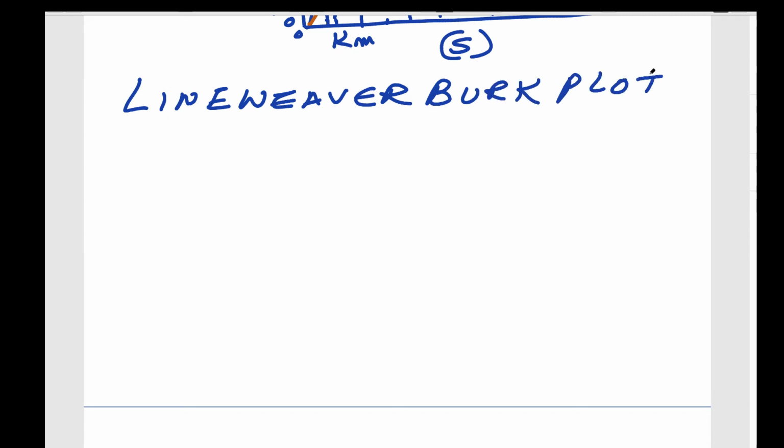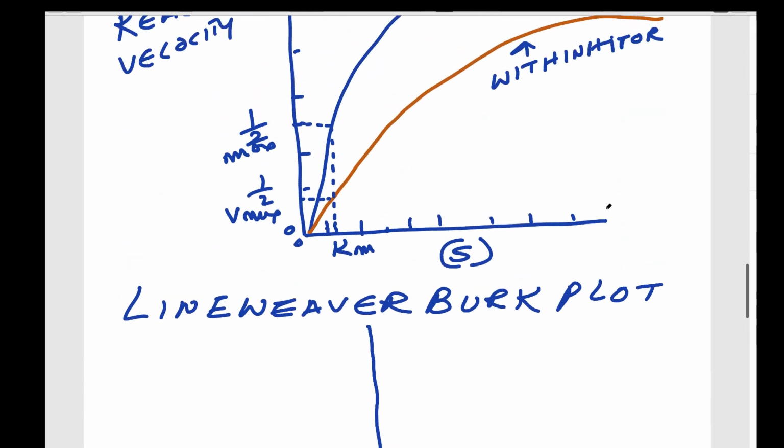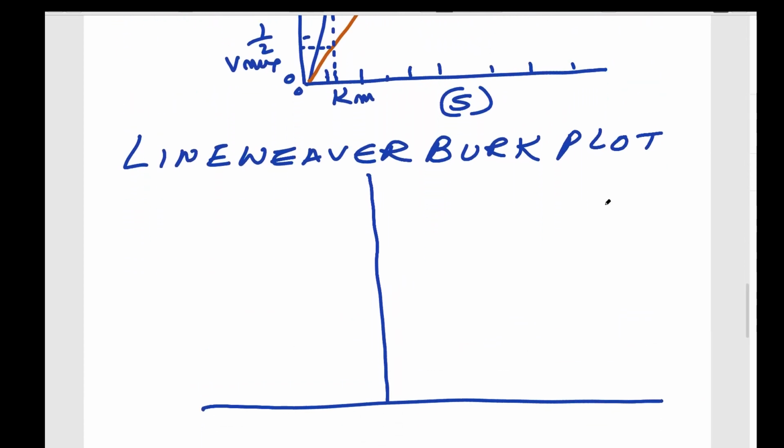Lineweaver-Burk plot. Let me draw it again here. Here you can see the curve, as I mentioned here. I will write again: without the inhibitor and with the inhibitor. This one is without inhibitor and this one is with inhibitor.